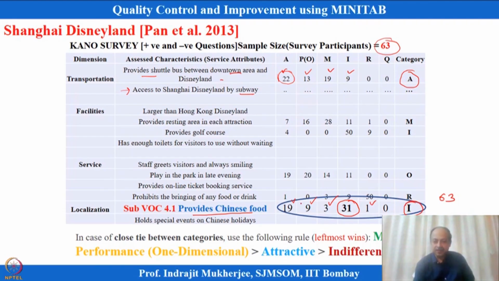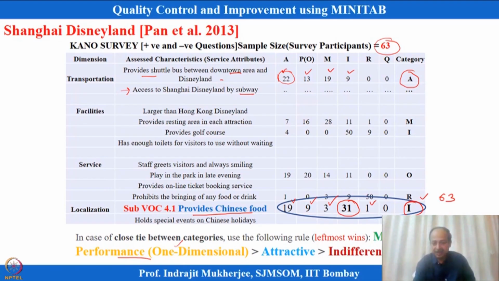Okay, but these numbers are hypothetical. And if there is a tie, what do you have to do? If there is a tie, what will come in the final category list? In this case, Kano has also mentioned which should be given priority. If there is a conflict between must-be and performance categories, and both give the same rating out of 63, so it is 50-50 or something like that, then for any tie between two categories, you have to give priority to the must-be category as compared to the performance dimension.